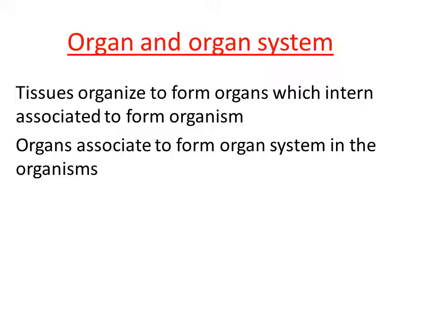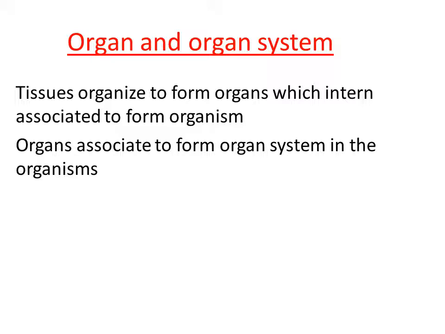There are many organ systems present in our body. We have the digestive system for digestion, the respiratory system for respiration, the circulatory system for circulation, and the excretory system for excretion. Like this, each and every function is performed by a particular system. That system is made of many organs, so it is called an organ system.